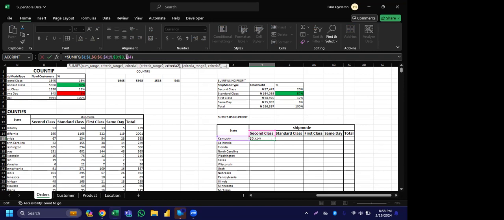So the next one is our Y14. This is our Y. I want this one now to move. If I'm in Y1, it should move towards Z1, then AA1, then AB1. So for that one, I will not lock the Y. I'll put the $ sign in front of the 14 here, so that by the time I'm moving, it will be moving, but will never move beyond the value. So press Enter.